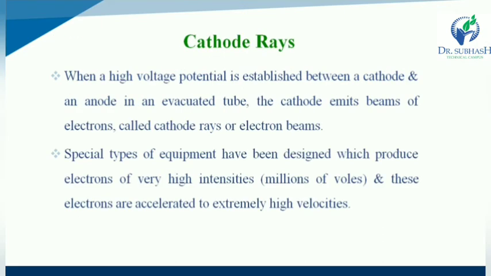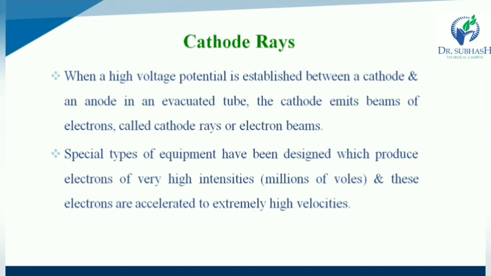Second one is cathode rays. When a high voltage potential is established between a cathode and anode in an evacuated tube, the cathode emits a beam of electrons that are called cathode rays or electron beams. So what are cathode rays?